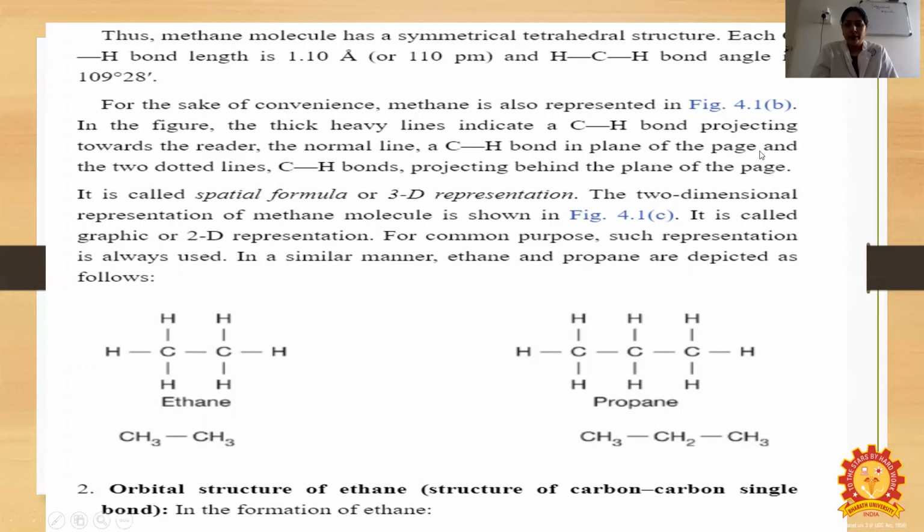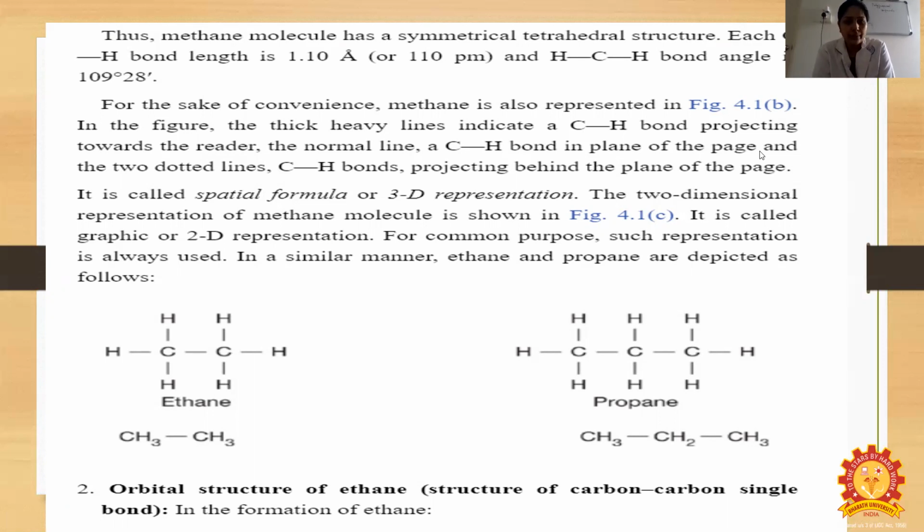For the sake of convenience, methane is represented in the figure. The thick, heavy line is a carbon-hydrogen bond projecting towards the reader. The normal line is a carbon-hydrogen bond in the plane of the page, and the two dotted lines are carbon-hydrogen bonds projecting behind the plane of the page. It is called a spatial formula for 3D representation.